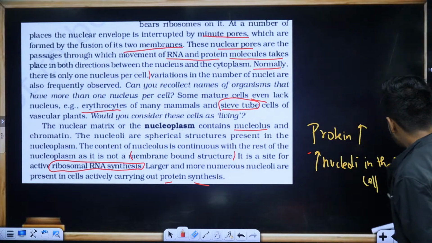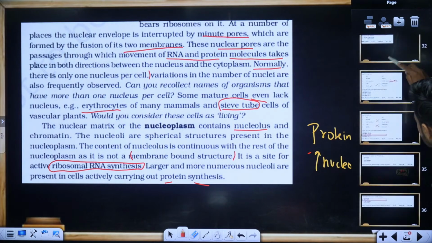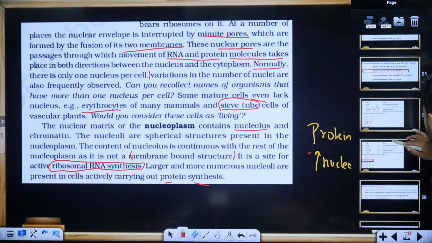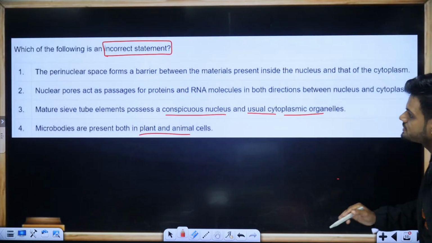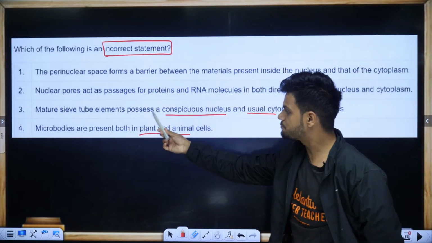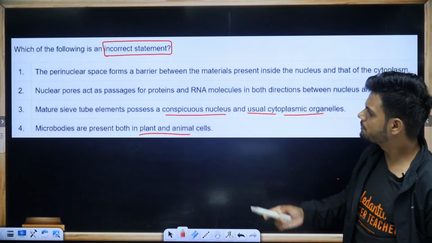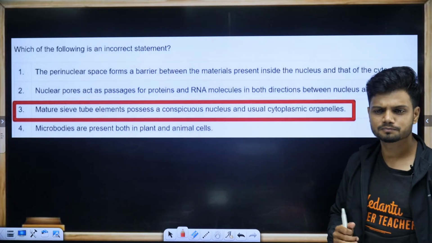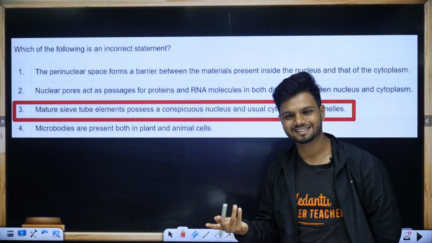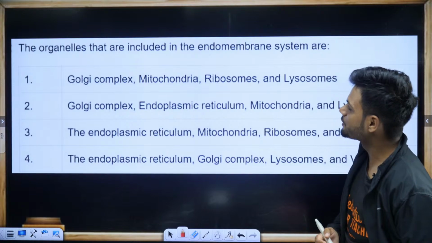Yes. And students, everything is from NCERT if you read it. The statement here says that mature sieve tube elements possess a nucleus. Do they have a nucleus? They do not have a nucleus. Simple answer. Incorrect statement. Done. Easy, right? Next question.